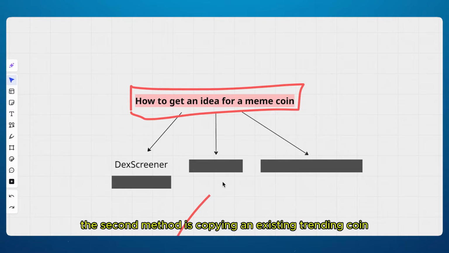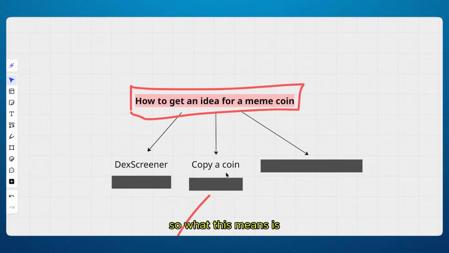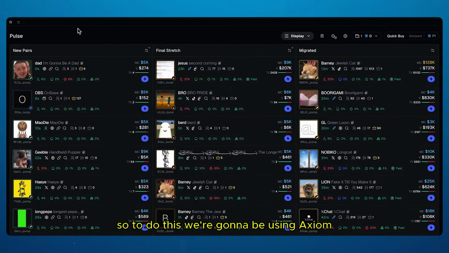So the second method is copying an existing trending coin. What this means is you're going to look for coins that are trending, for example, 50, 100, 200,000 market cap, and you're simply going to copy those coins. You can also change the details if you want, so the name, symbol, image, but if you don't have experience in launching, it's completely fine if you just use the original details. To do this, we're going to be using Axiom, but it can be any trading platform.